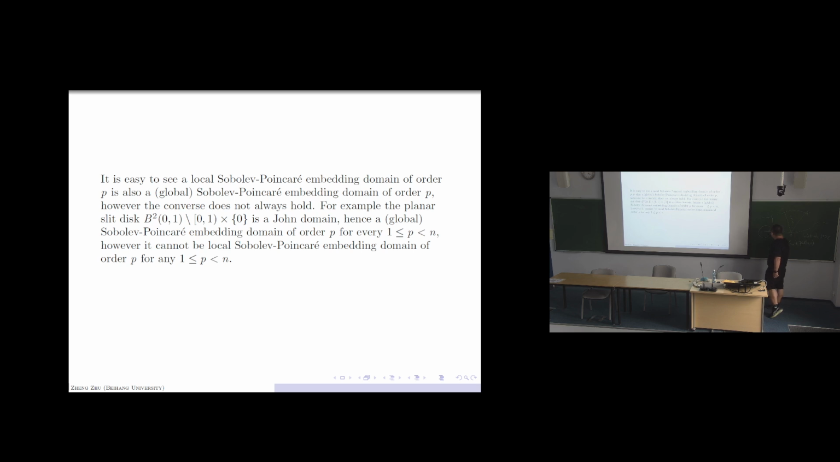Let's take a ball here with a center here and the intersection with the domain, and here we can take a constant 1 above and a 0 below the radius. It is easy to see that the derivative of this function must not be 0 everywhere, so the Sobolev energy must not be 0. So this Sobolev function cannot be embedded, it cannot satisfy any of these three conditions. So it cannot be a local Sobolev-Poincare embedding domain for P strictly less than n.